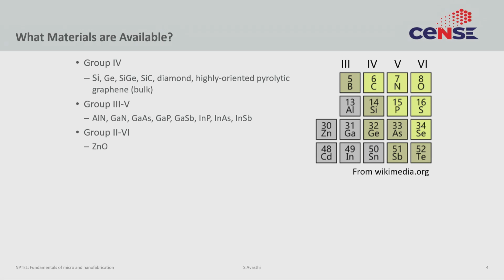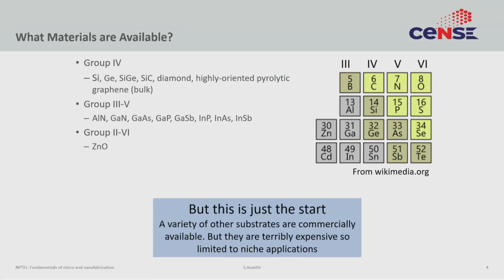All right, moving on. But this is just the start. A semiconductor does not just have to be a binary. Like gallium arsenide, it can be a tertiary or a ternary, and all of that leads to a bewildering variety of substrates you can actually purchase commercially these days. With the arrival of 2D materials and perovskites, the sheer number of semiconductors that you can purchase as substrate has actually increased significantly. But in most cases, those substrates are only useful for niche applications.